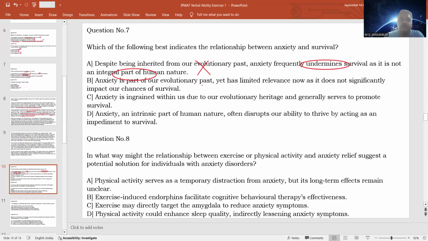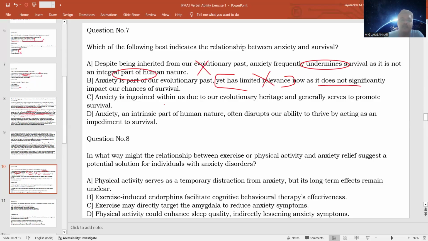Option B: anxiety is part of our evolutionary past, yet has limited relevance now. Is it correct? It is a part of our evolutionary past, true. It has relevance even now. That is why the second paragraph says that when you have deadlines to meet, or when you are crossing the road and somebody is driving a vehicle too fast, you jump out of the way. That is again survival. So it still has relevance in the modern world. So it has limited relevance now is wrong, and it does not significantly impact our chances of survival. Oh, it is again significantly impacting our chances of survival, as we have seen in the second para. So this is again wrong.